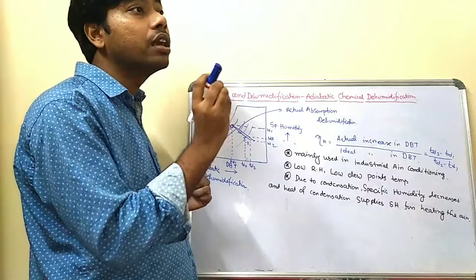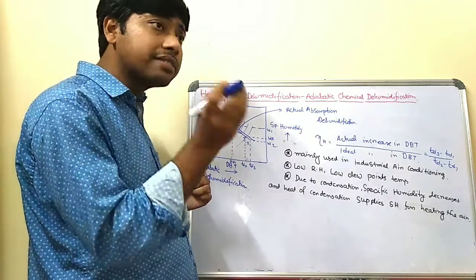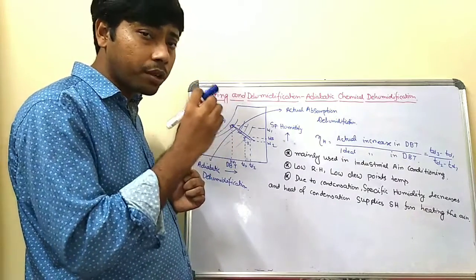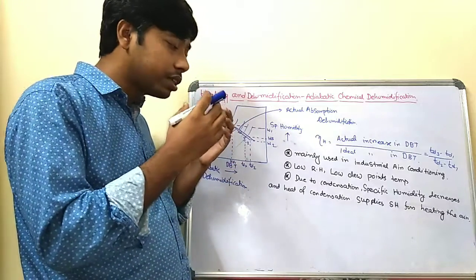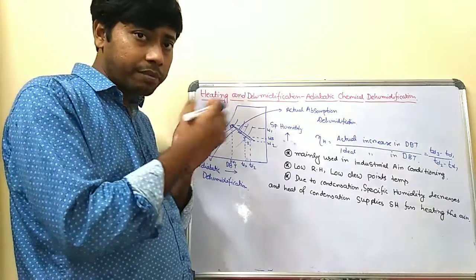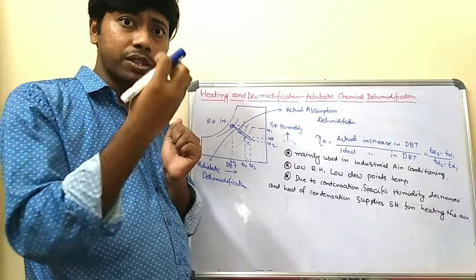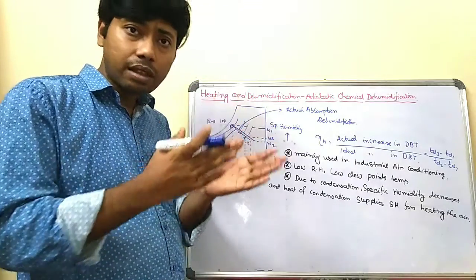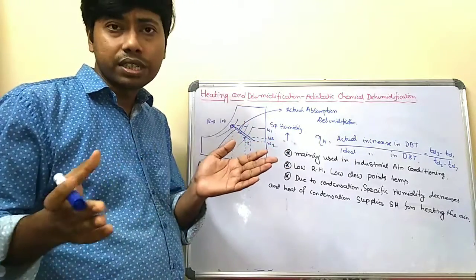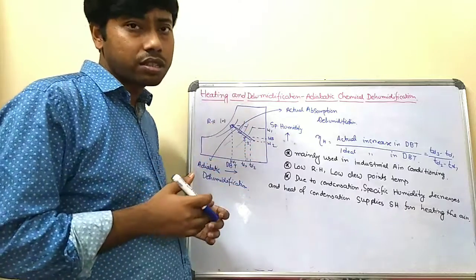Some water vapor is removed, so the dehumidification is done.